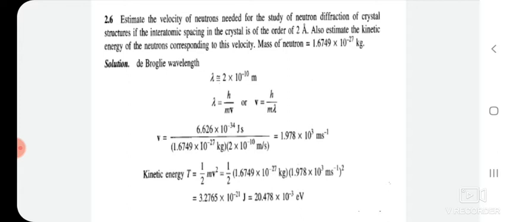And once you get the velocity, you can find out the kinetic energy also, which is equal to 1/2 m v square, 1/2 into 1.67 into 10 to the power of minus 27 into 1.978 into 10 to the power of 3 squared. If you calculate this, you will get 20.47 into 10 to the power of minus 10 electron volt. This much kinetic energy is generated.